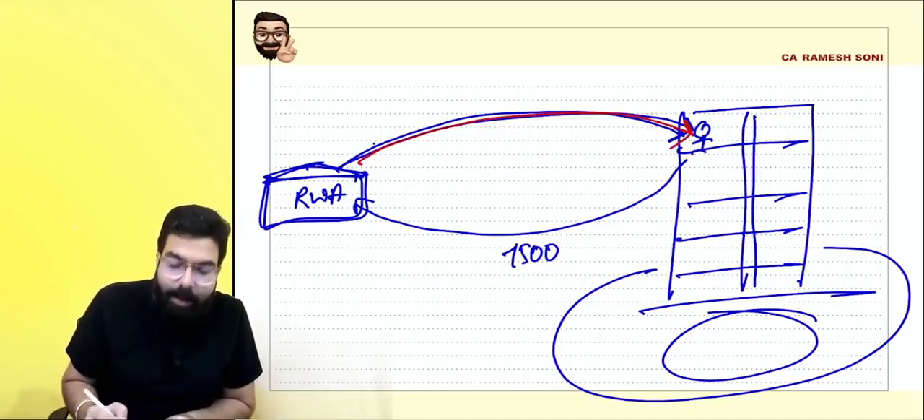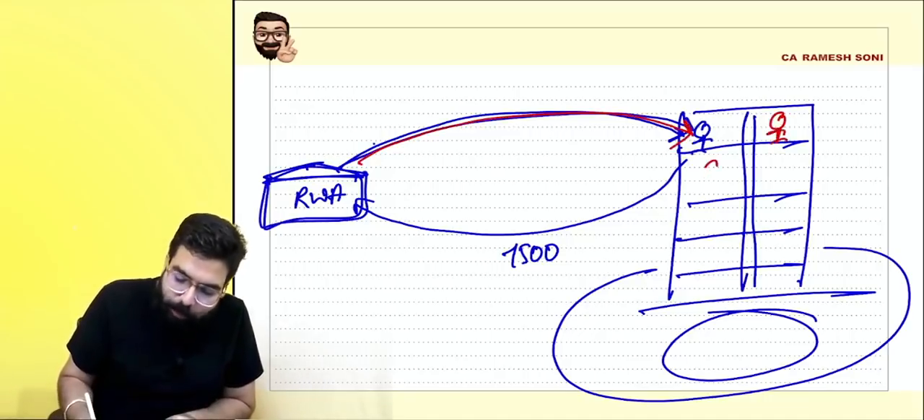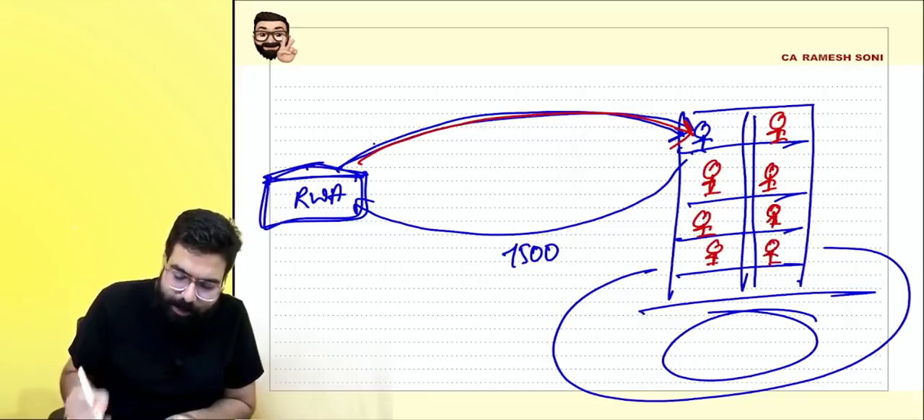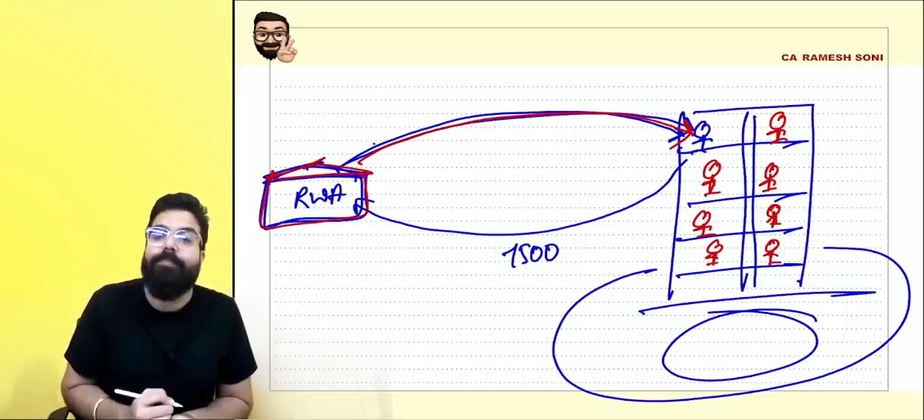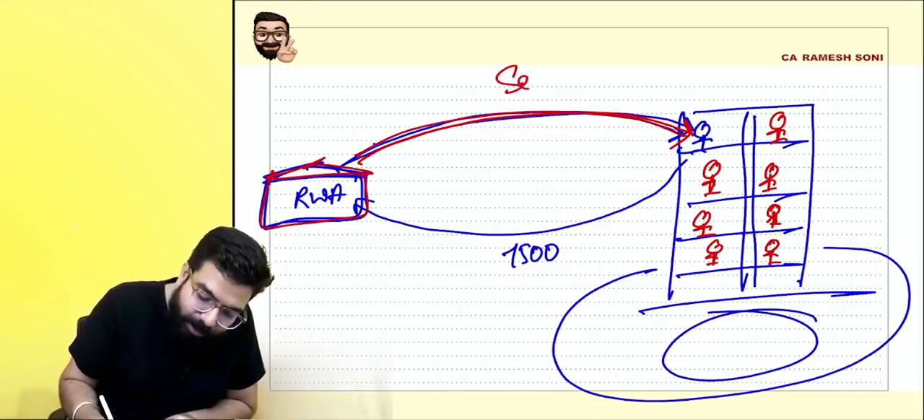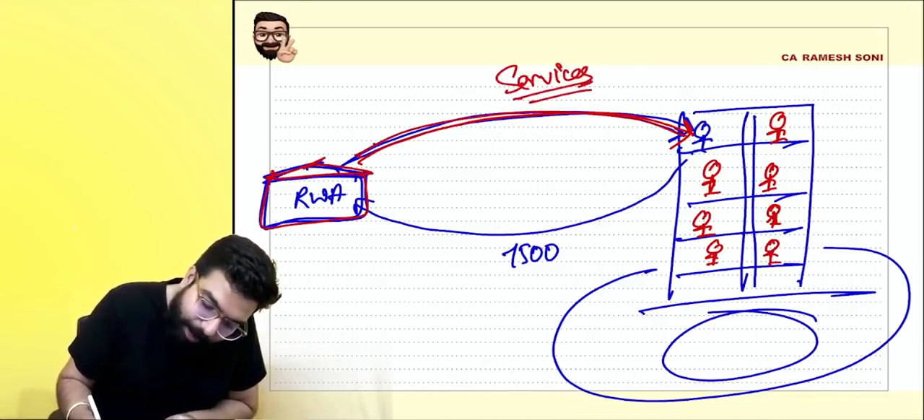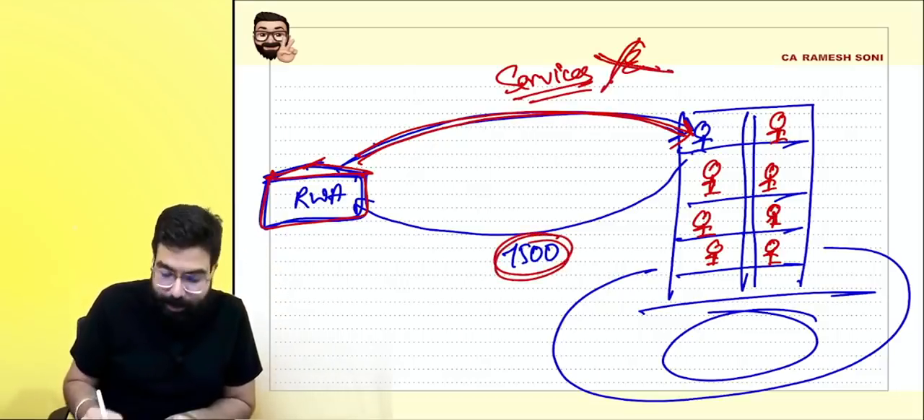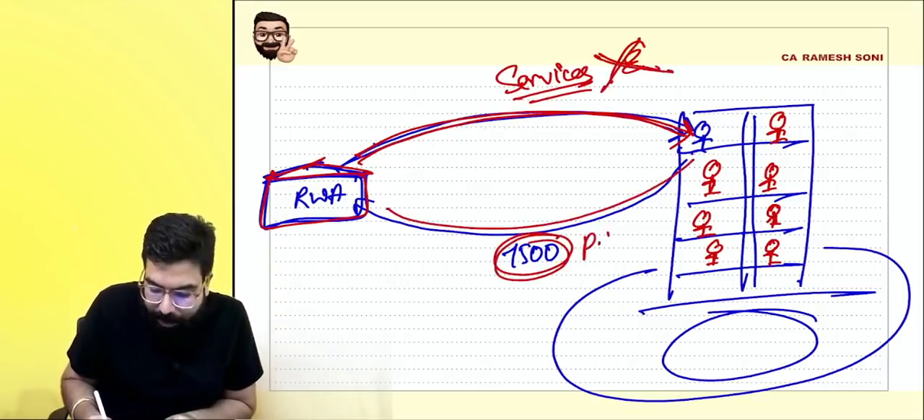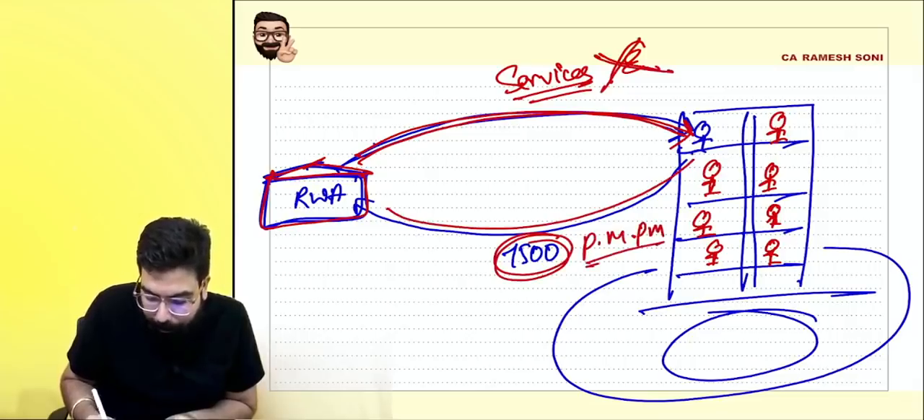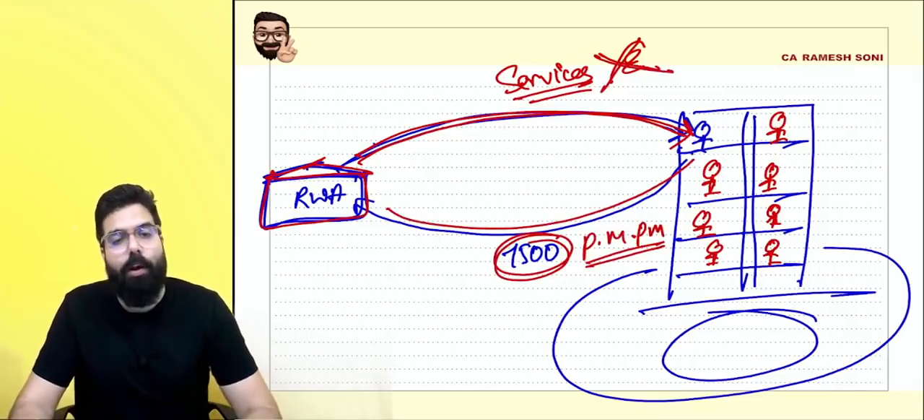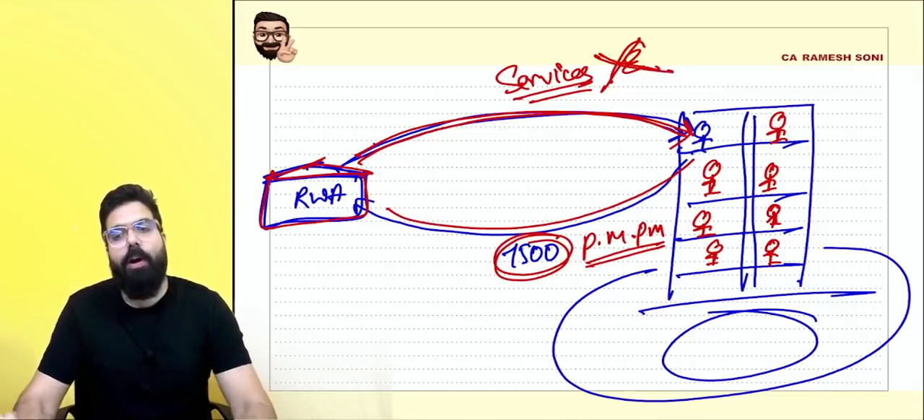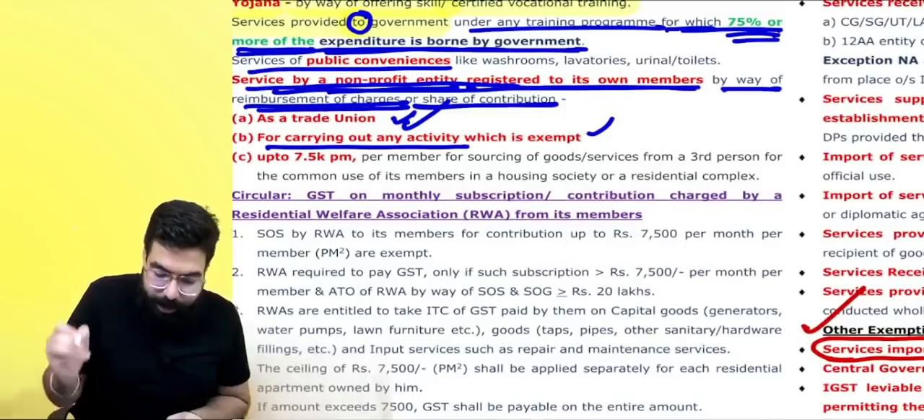The association is basically formed by all the members for their benefit only. These people have formed it not for profit, but so that everything can be taken care of. These people have formed one association. The association's services to the member shall be exempted if it is charging only 7,500 per month per member. Is my point clear to all? Yes sir, we are all clear. Let's go ahead, everyone.